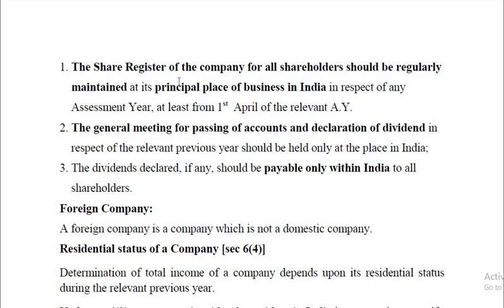In the general meeting for passing accounts, the accounts must be approved by the shareholders, and the board of directors may recommend the dividend, but finally it must be approved by the shareholders. Therefore, the meeting held for passing of accounts and declaration of dividend must be in India.